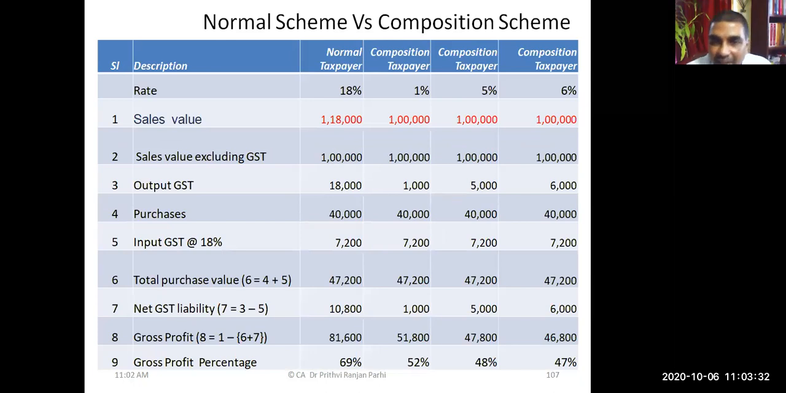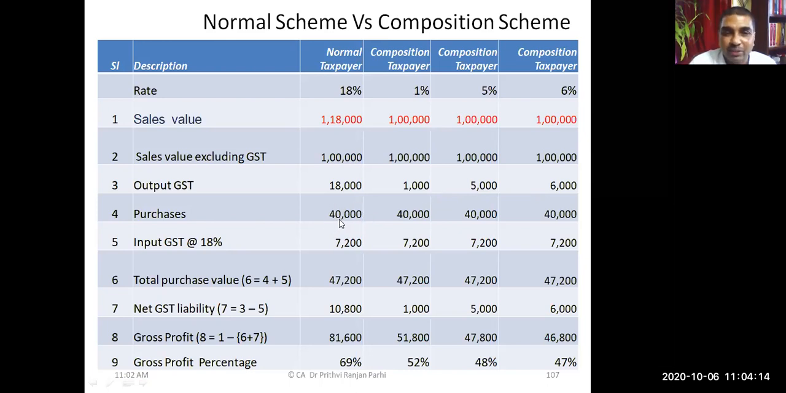Earlier, we had done some example also by comparing if sales value is this much. Let us say sales value in different situations is this much: 1,18,000 in case of normal taxpayer, for others composition scheme 1 lakh. And if normal tax rate is 18%, composition tax may be 1%, maybe 5%, might be 6%, depending upon the situation. If sales value is this, output GST will be this. On regular scheme, it is 18%. Under composition scheme, here it is 1%, here it is 5%, here it is 6%.